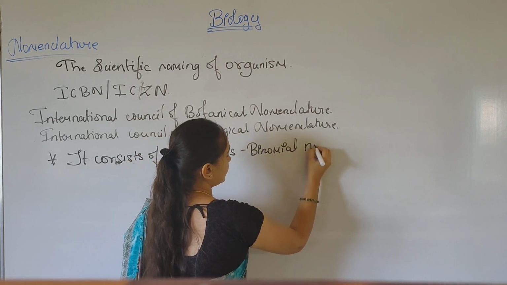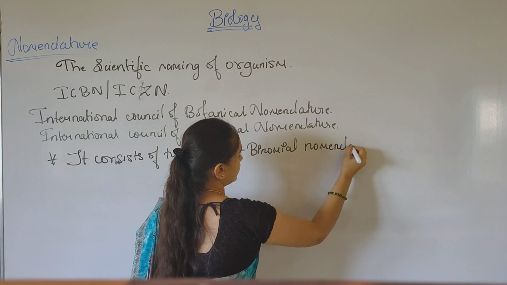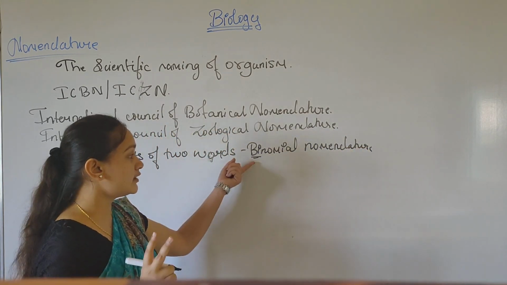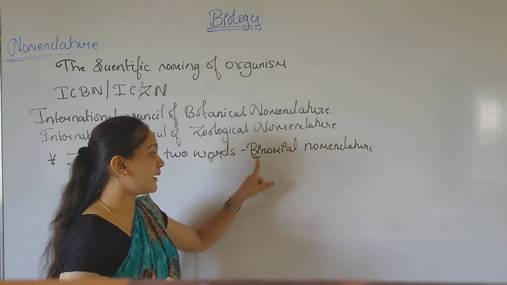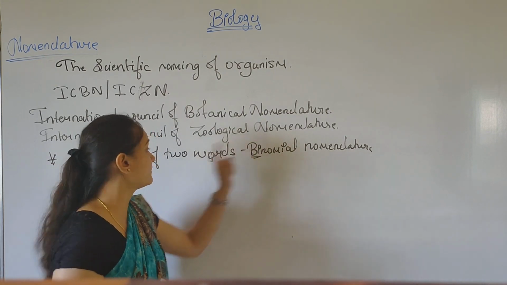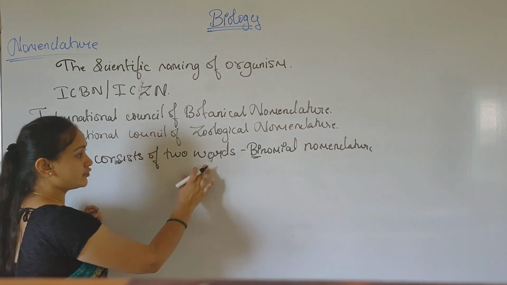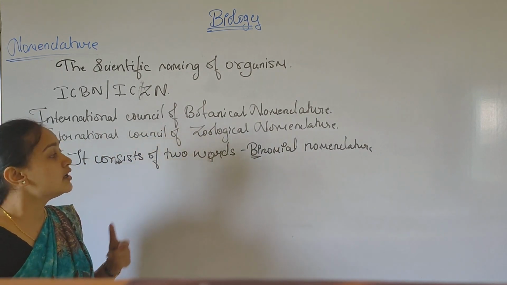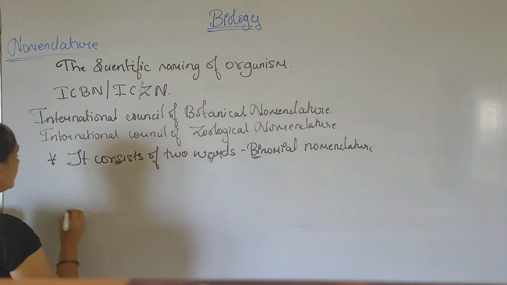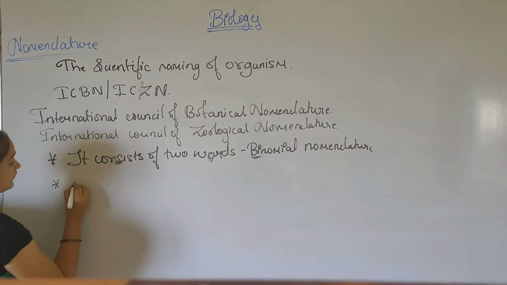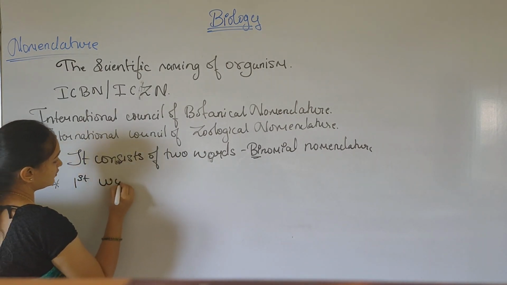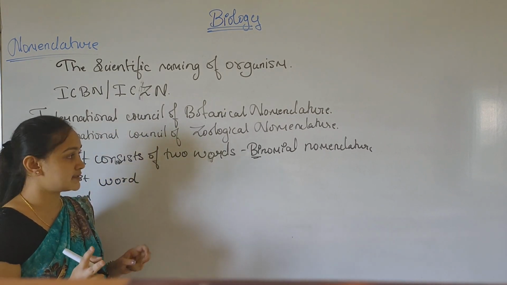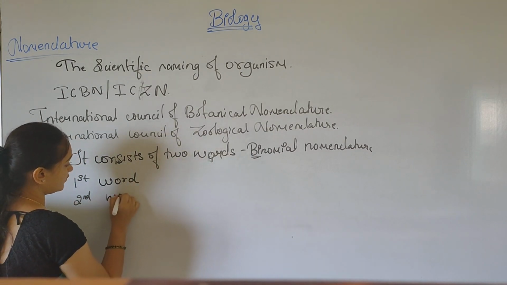Since there are two words, we call it binomial nomenclature. So the scientific name consists of two words, which is called binomial nomenclature. Which are those two words? The first word and the second word. In a scientific name there are two words, which we call the first and second word.